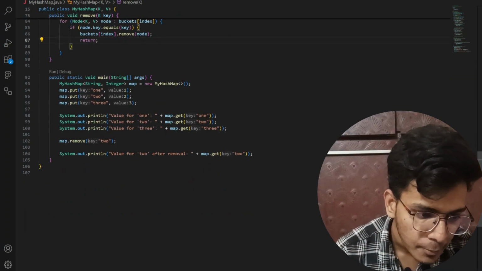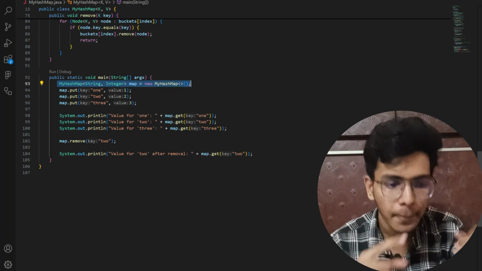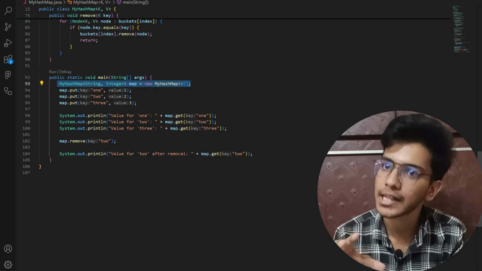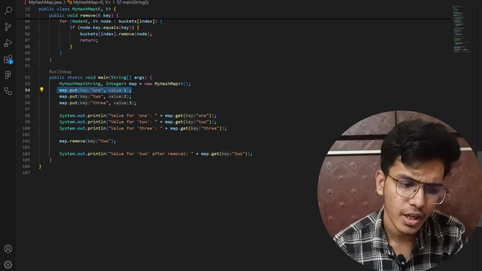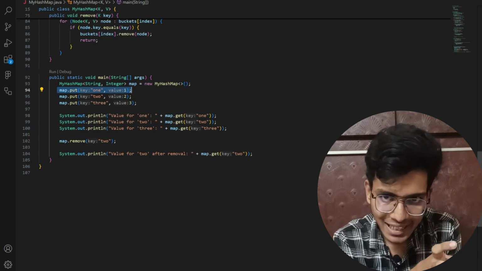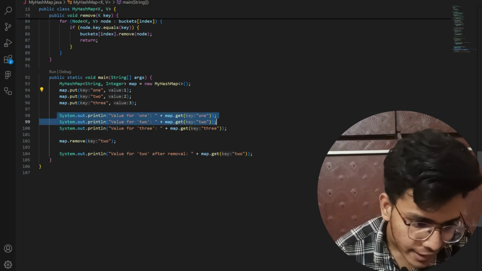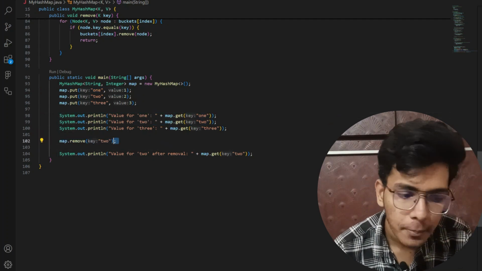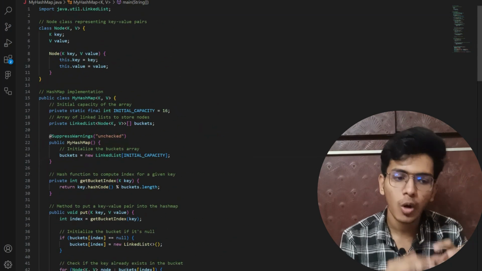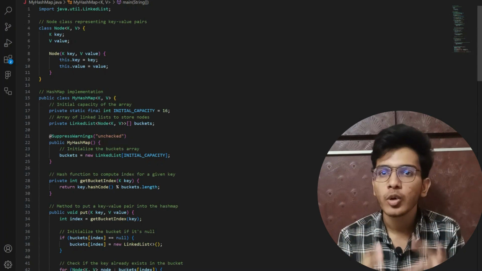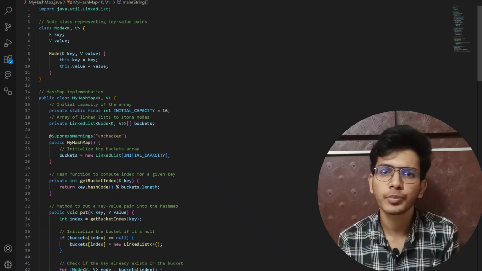Now in the main program, I am creating a hash map of string and integer data type. Then I am calling my put function, in which I am adding 1 as my key and 1 as my integer value, like this. After that I am using the get function, and after that I am removing a particular element in my hash map. This is the overall code of my hash map, and I hope you have understood the overall implementation and the operations involved in it.